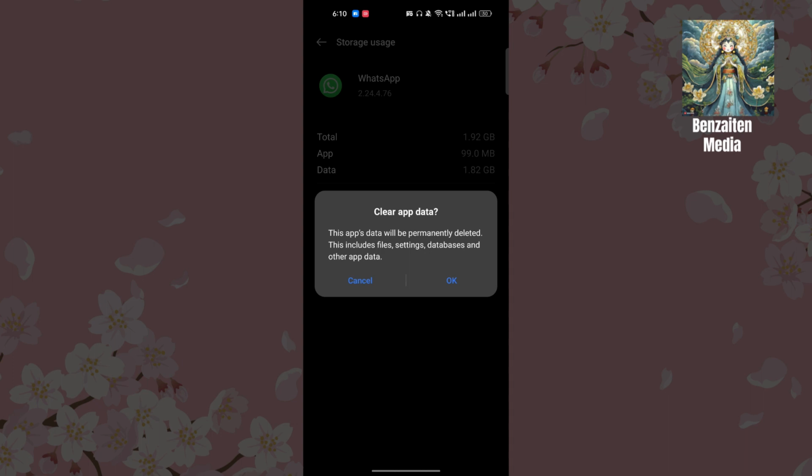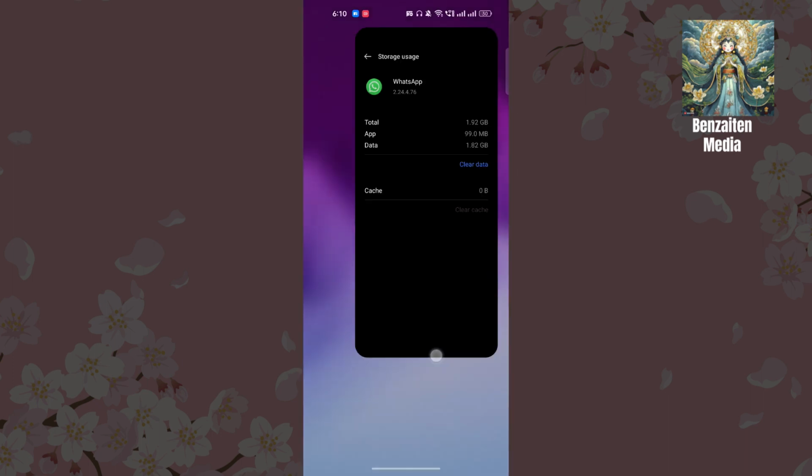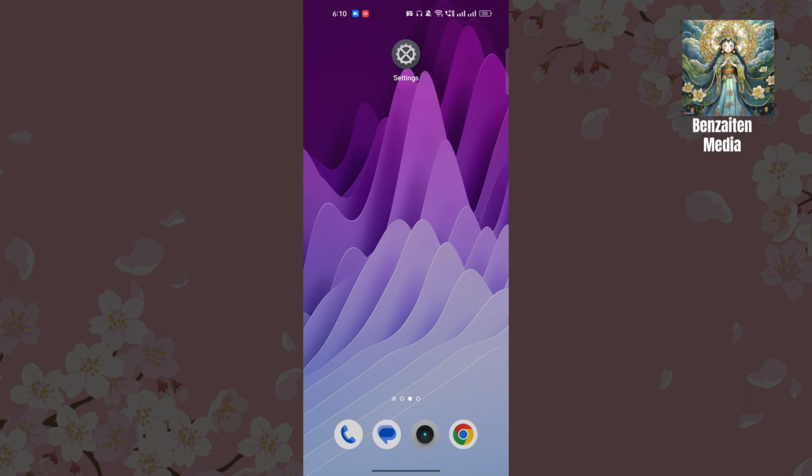Once you click on OK, it will delete your data, and once you log back into your WhatsApp, your problem will be fixed forever.